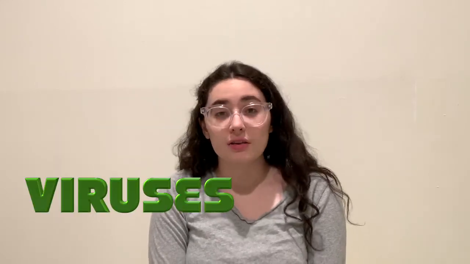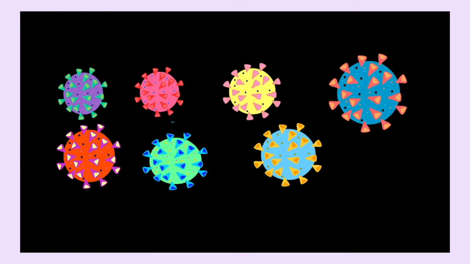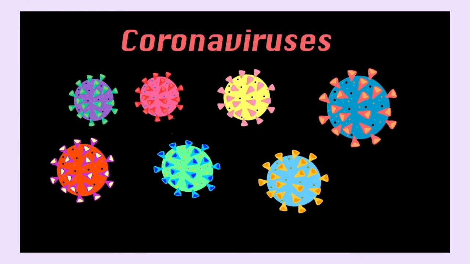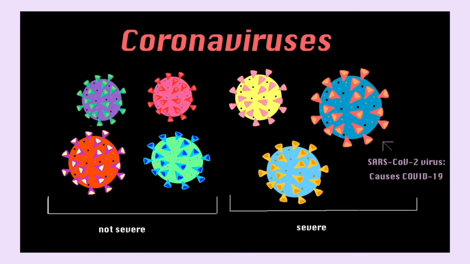But natural selection is not just limited to living things. It can also occur in viruses. Let's see this process in action. Coronaviruses are a group of viruses known to cause illness from a harmless common cold to a deadly disease. SARS-CoV-2 is the coronavirus that caused the COVID-19 pandemic.